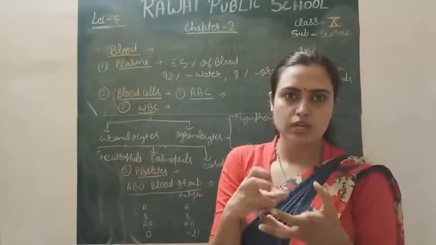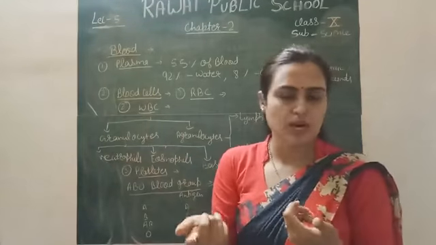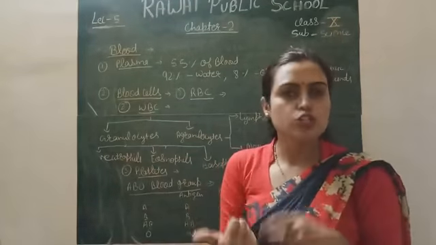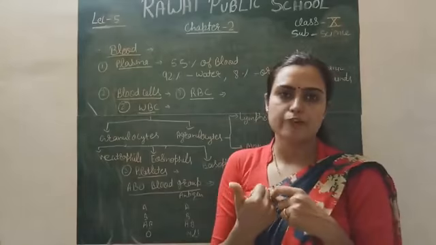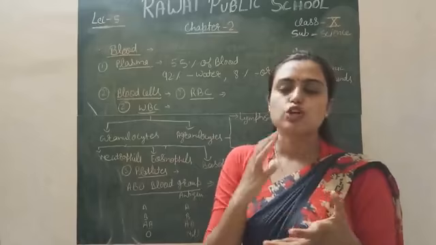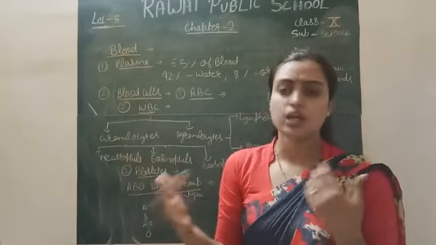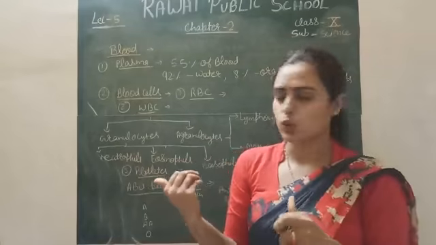Fibrinogen is a soluble fiber which is present in our body. In the presence of thromboplastin, it is converted into an insoluble fiber called fibrin, which makes a scum over the injured area through which the remaining blood cannot come out of your body. So they help in blood clotting simply.